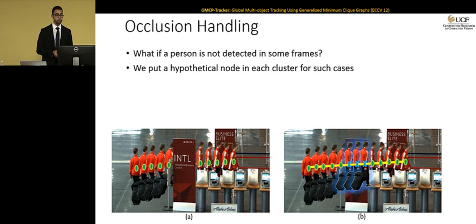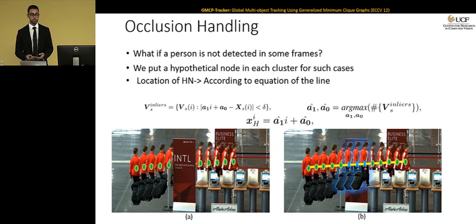We're going to add one hypothetical node to every cluster, and these hypothetical nodes are selected whenever there's not a reliable candidate for that person within that cluster. These hypothetical nodes are treated exactly as regular nodes. They have a location and they have an appearance. For location, this is how we're going to localize it.